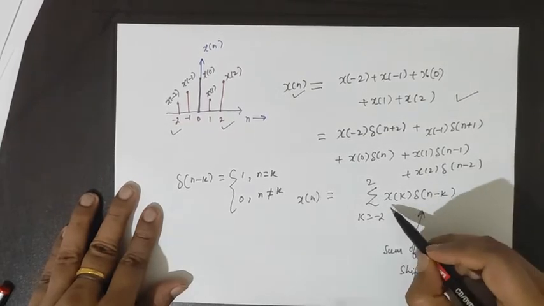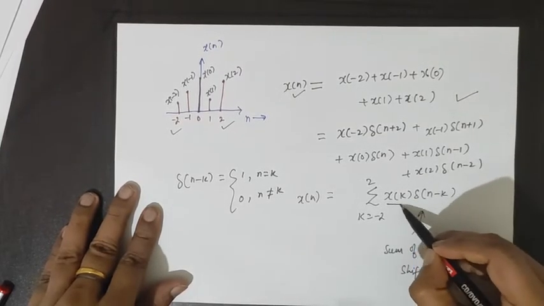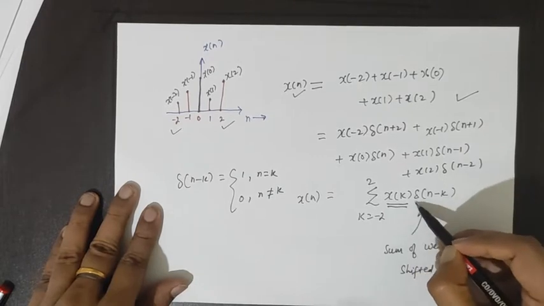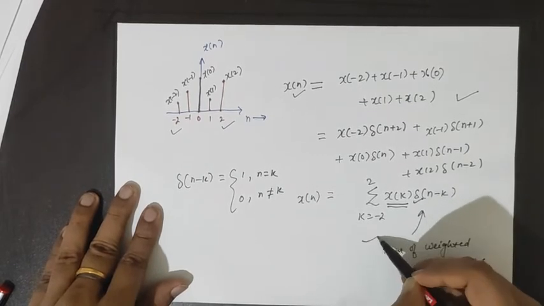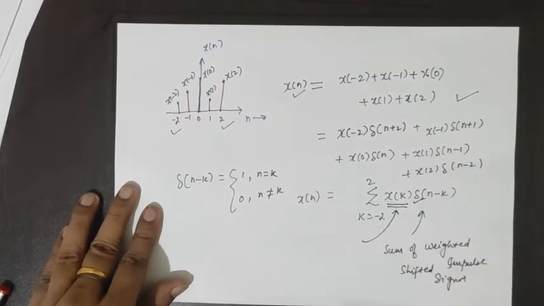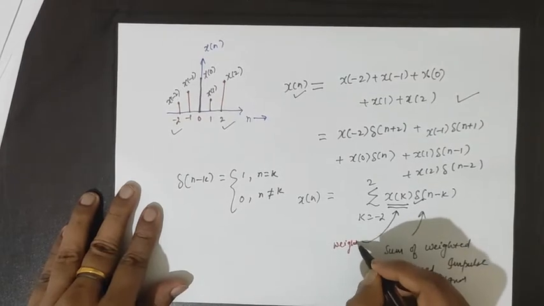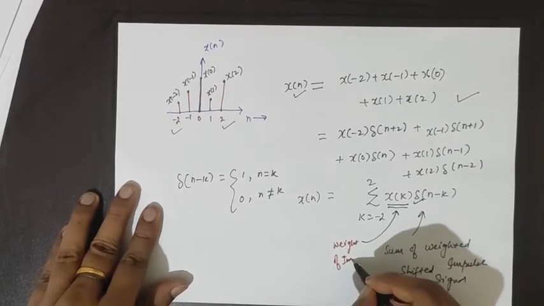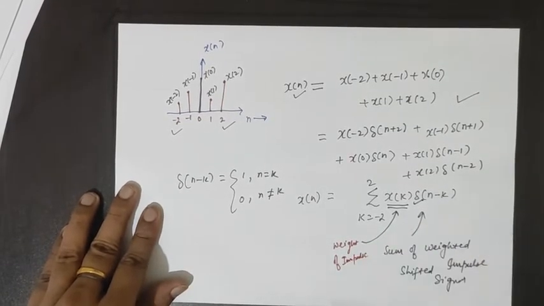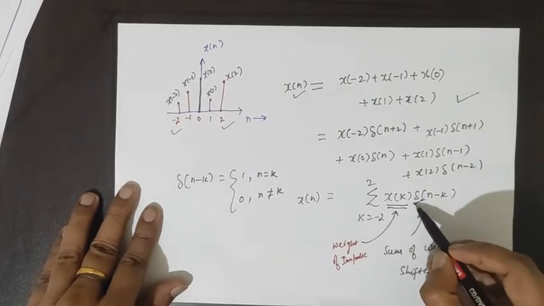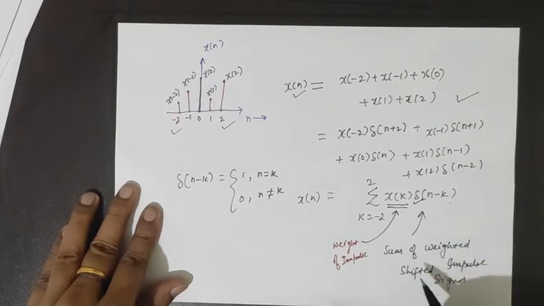This coefficient is the weight of the impulse, and since this impulse signal is shifted, x[n] is the sum of weighted shifted impulse signals.